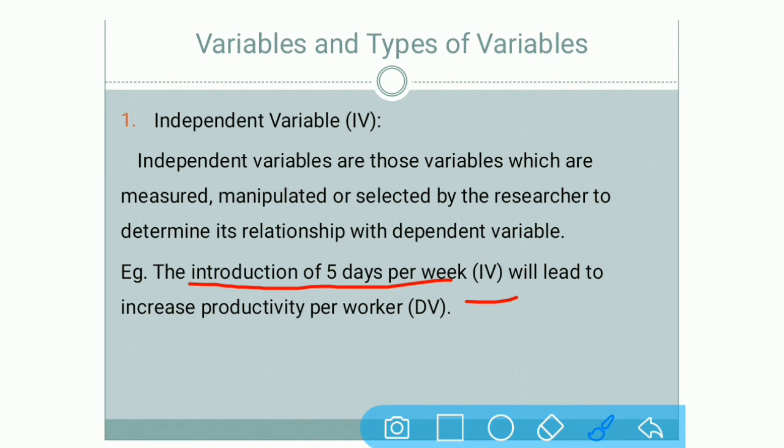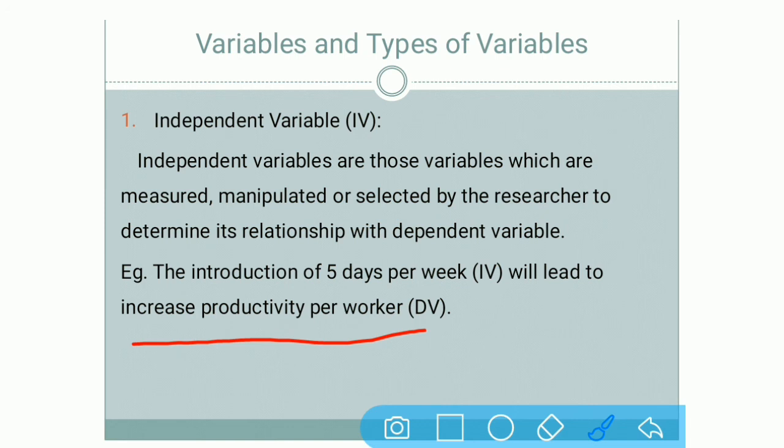Because you want to increase productivity per worker. Now, how will it lead to productivity? If labor and employees get certain holidays, then as per the assumption, they will get relaxed and in the next week they can work more efficiently. That's why it can increase productivity per worker.